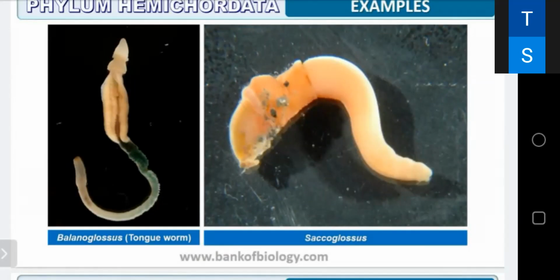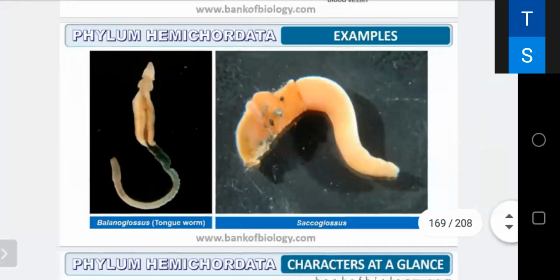This is a connecting link between the echinoderms and the chordate. Nervous system इनका primitive है, consists mainly of intra-epidermal nerve plexus. The sensation is by sensory cells of the epidermis, and respiration by the several pairs of gill slits or through the general body surface. That's all about today's lecture.